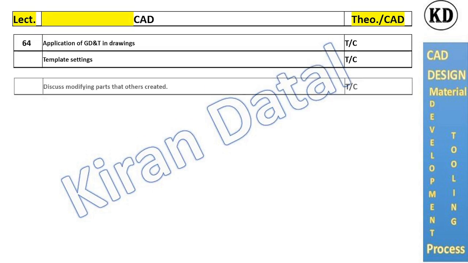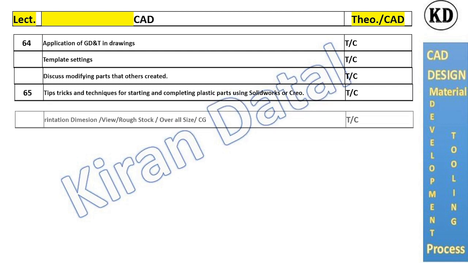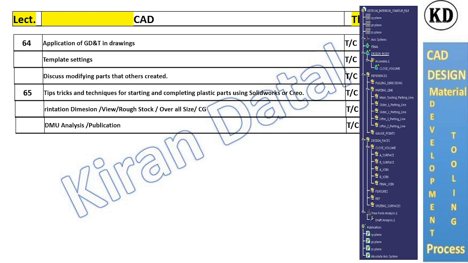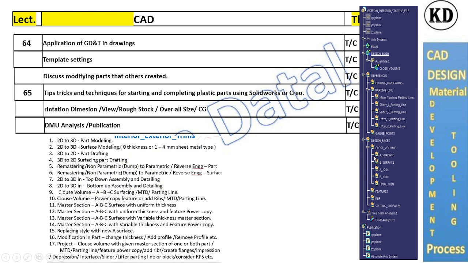That's all we will cover, and also the drafting of parts. That's the specification tree, how the specification tree is maintained while designing the interior trims.